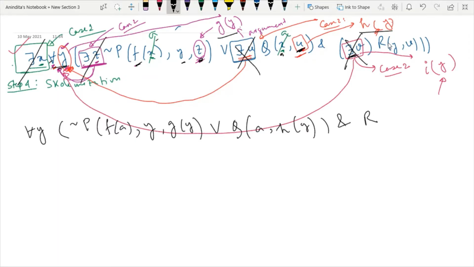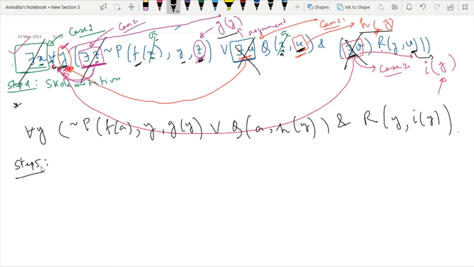We have r, y, v. So in that case, v is replaced by the function I of y. So this is the final output after performing Skolemization. So this is our fourth step. Now, after performing the fourth step, we have to move on to step number 5.